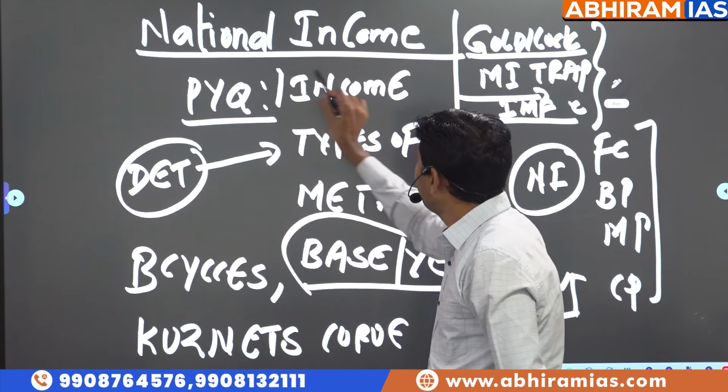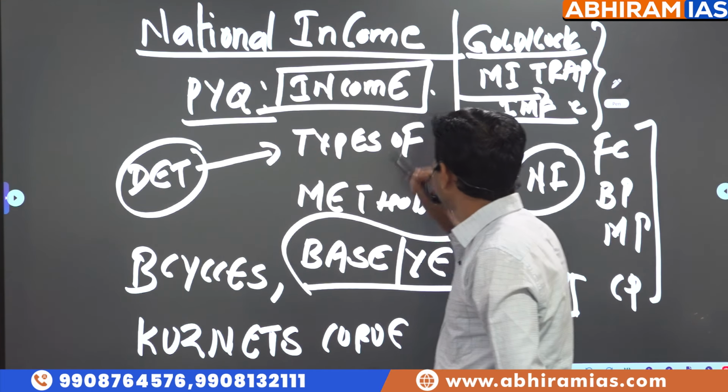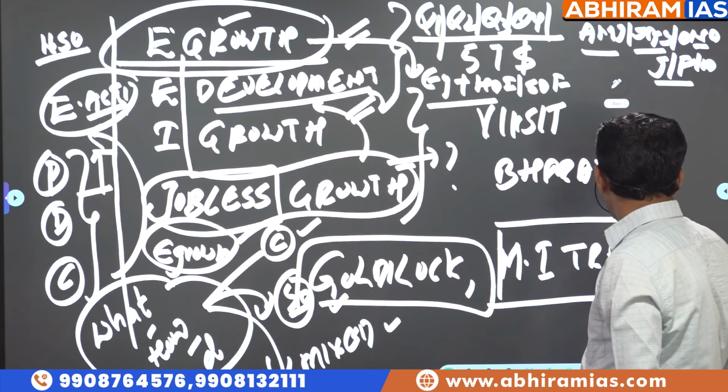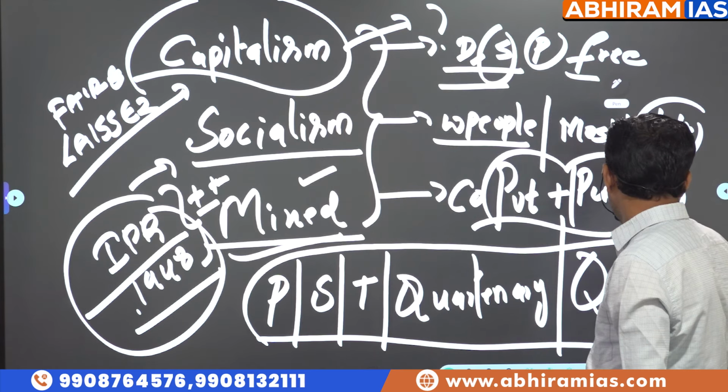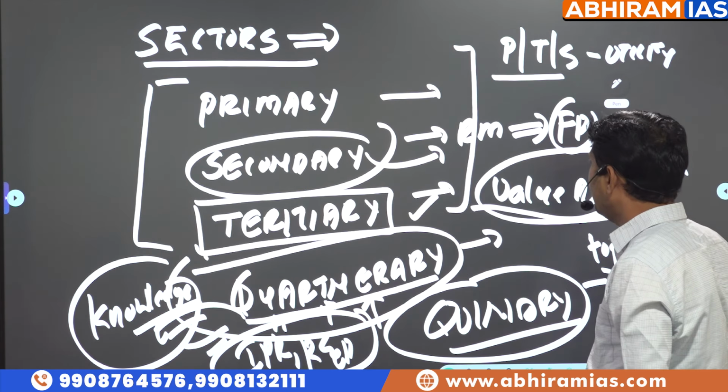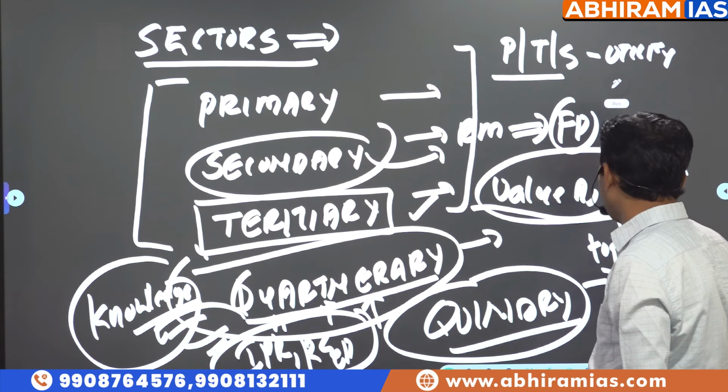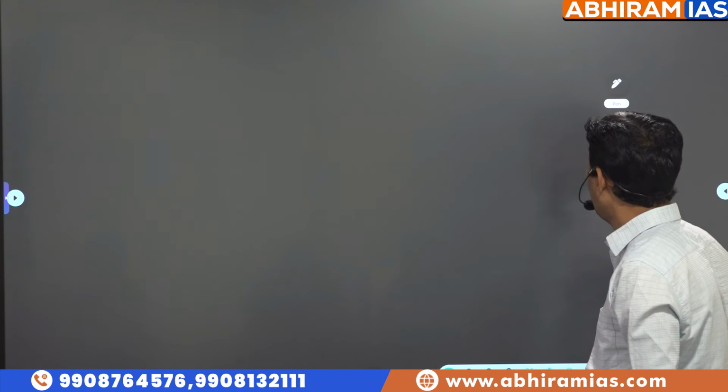Then the examiner's favorite once again. What is the definition of income? What should be included? What should not be included? And what is the reason for economic activity, non-economic activity, all this.